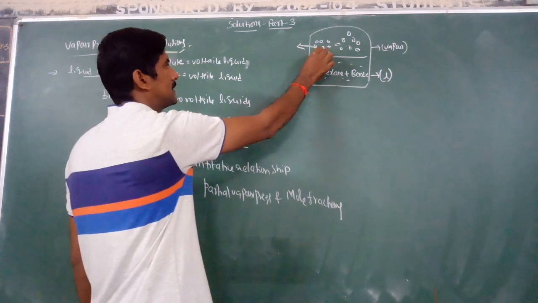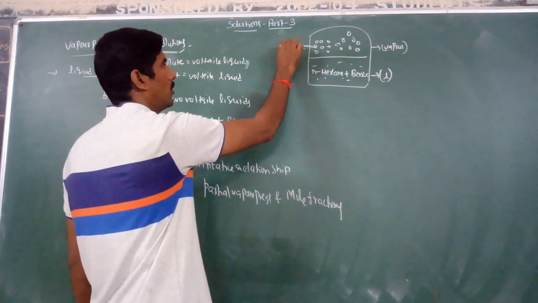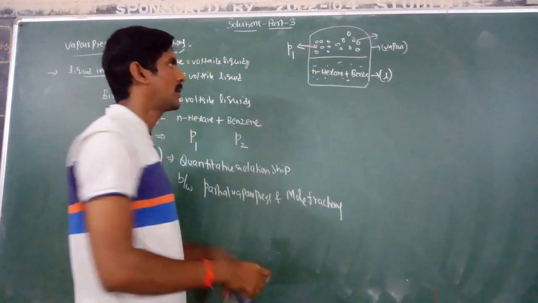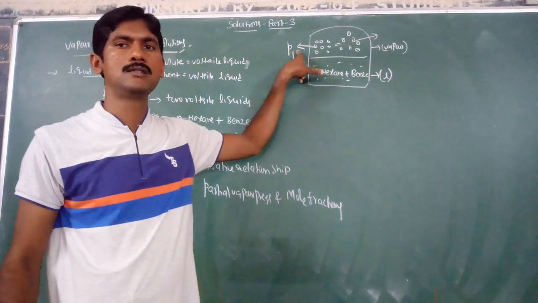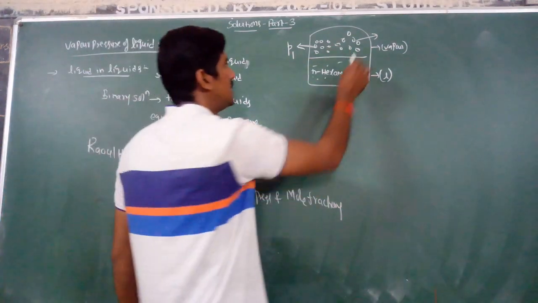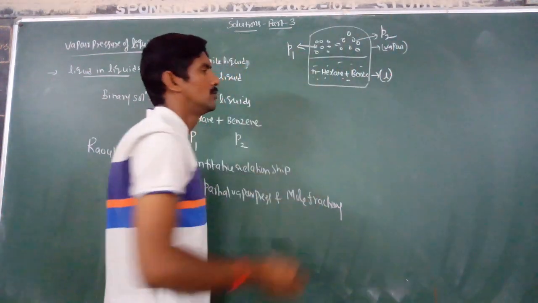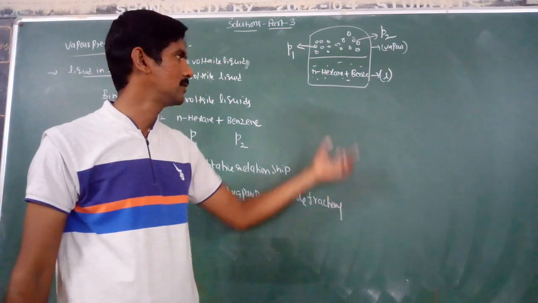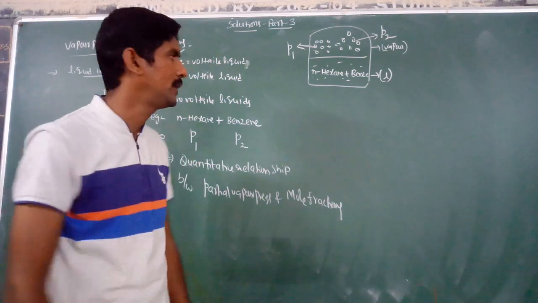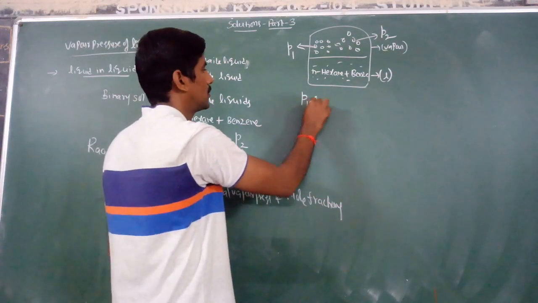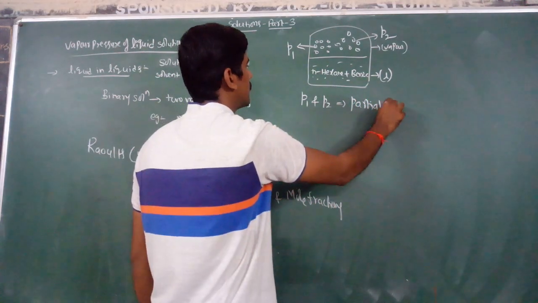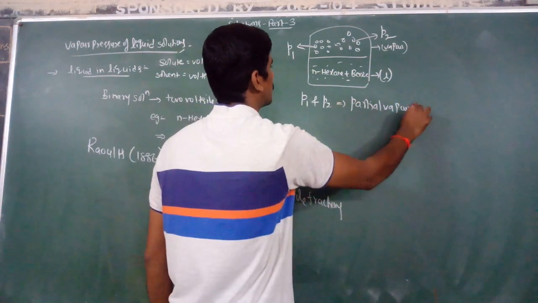The vapor pressure exerted by n-hexane molecules is P1 and the vapor pressure exerted by benzene molecules is P2. Those are partial vapor pressures because a mixture is there. So P1 and P2 are partial vapor pressures of each component.